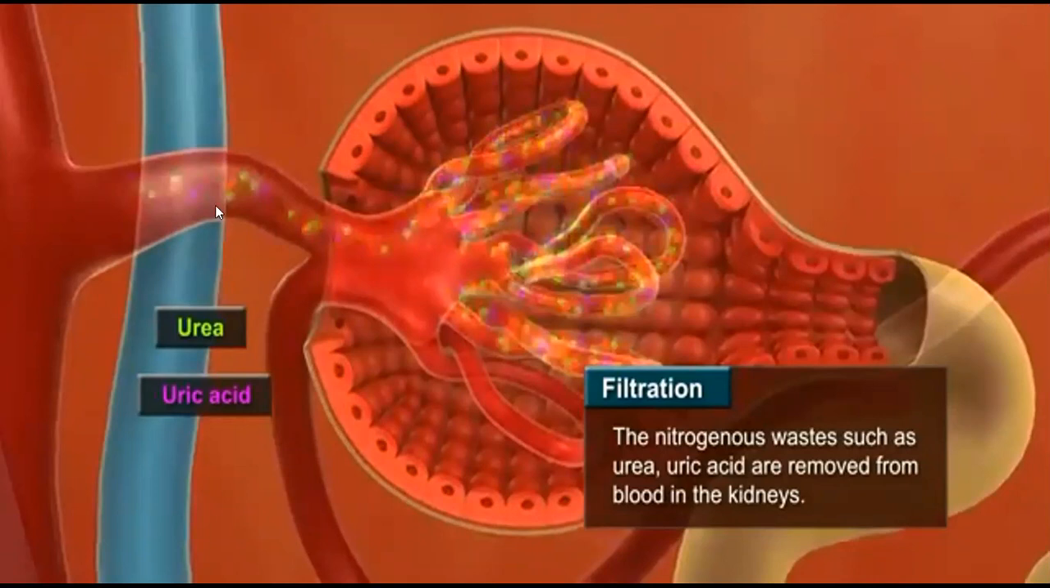The renal artery has a branch. This part is the afferent arteriole. It forms a bunch of capillaries in the Bowman's capsule. After that, the other part of the arteriole is the efferent arteriole. This is the afferent arteriole, and this is the efferent arteriole.